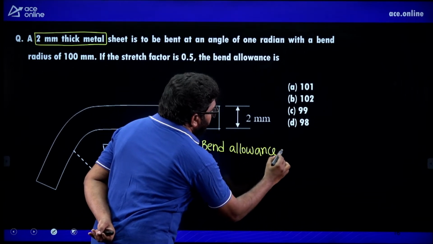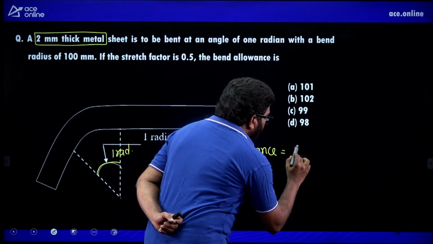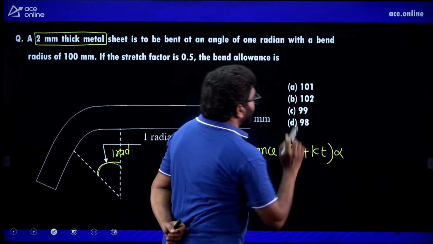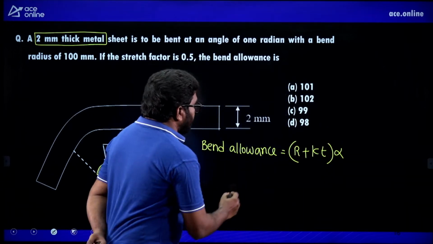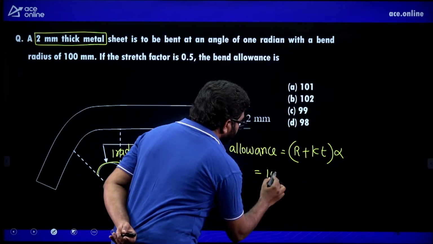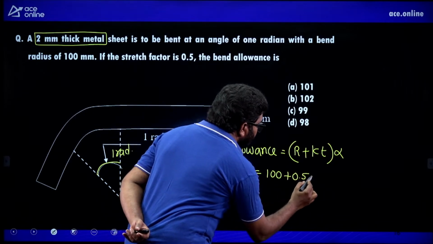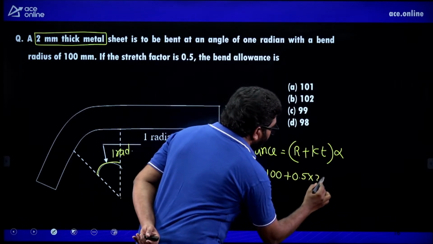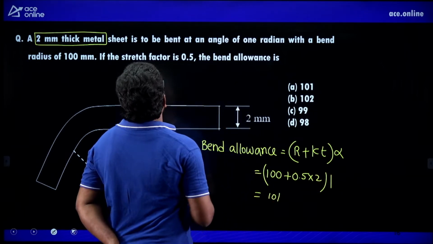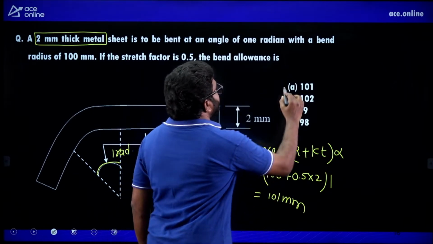bend allowance is (r plus kt) into alpha. r is the radius of the bend. So radius of the bend is given as 100, stretch factor is 0.5, thickness is 2, into 1 radian. So you will get 101 mm. 101 mm is the answer. So this is the correct one.